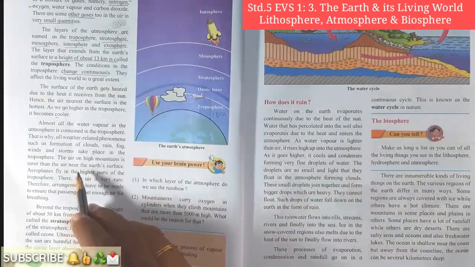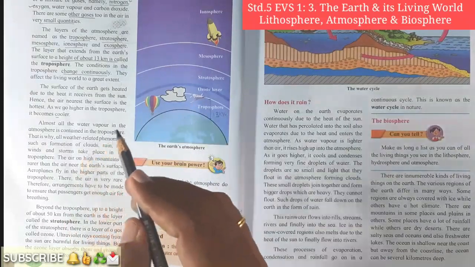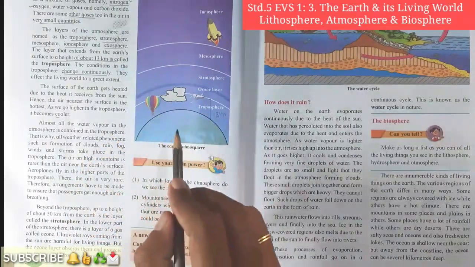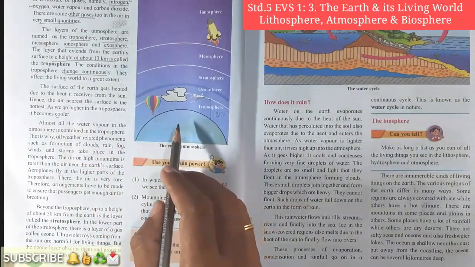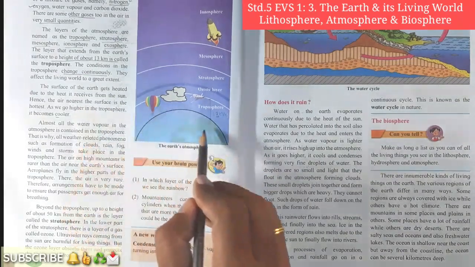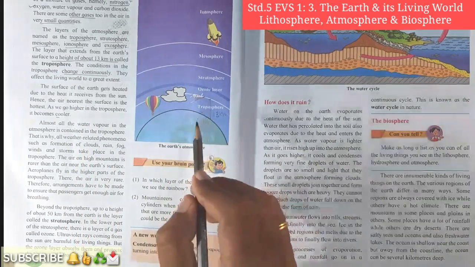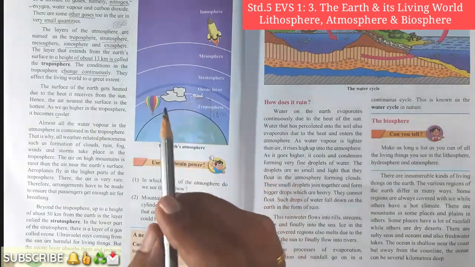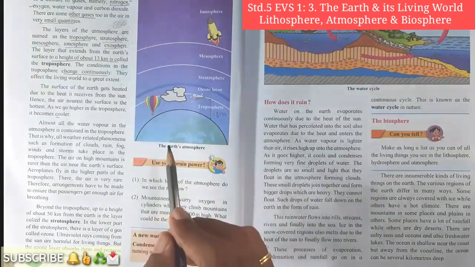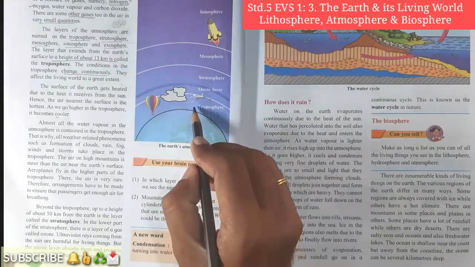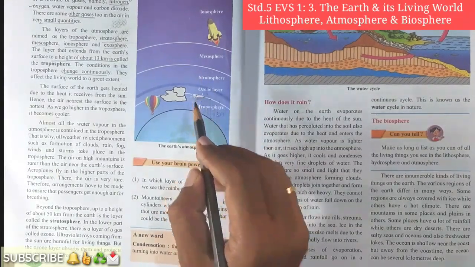So the air nearest to the surface of the earth is hottest because of the sunlight received by the earth. And as we go higher in the troposphere, it becomes cooler.